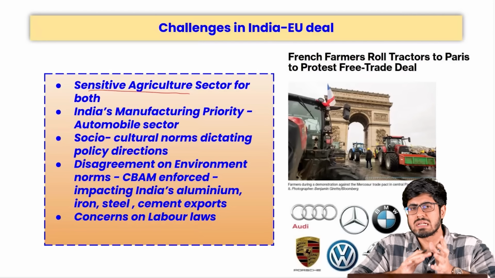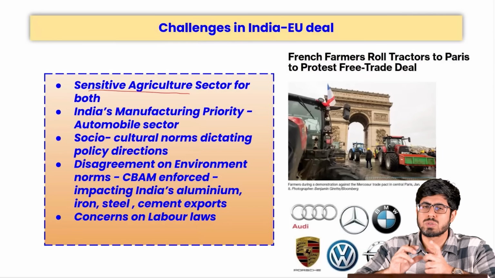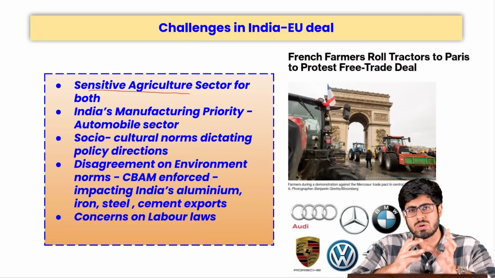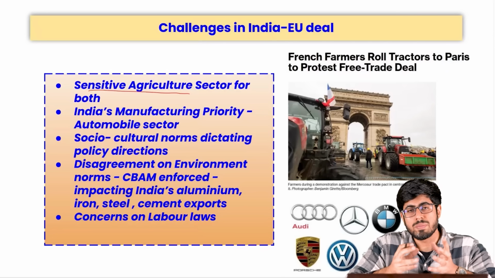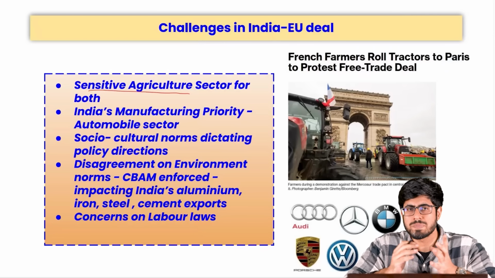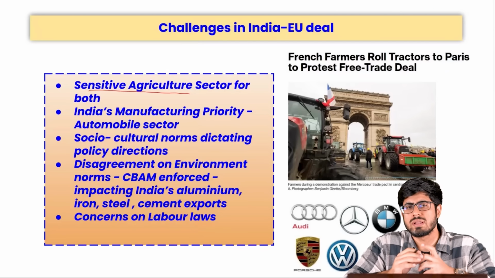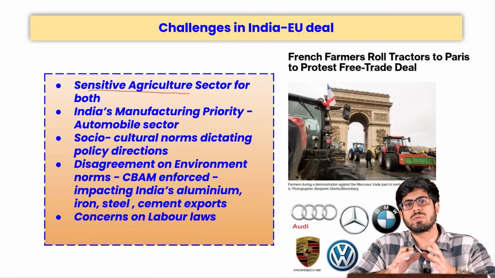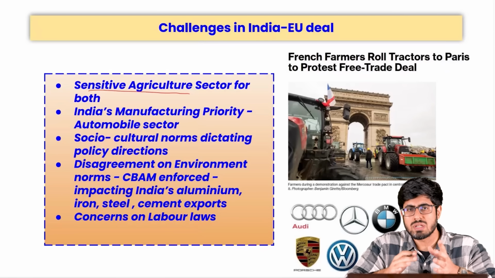We saw that recently the European Union signed a deal with the Mercosur countries. Mercosur is a trade and economic union of Latin American countries. They concluded an FTA with them, and the farmers of the European Union, the farmers of the French nation, took their tractors and reached the city of Paris and showcased their protest there.